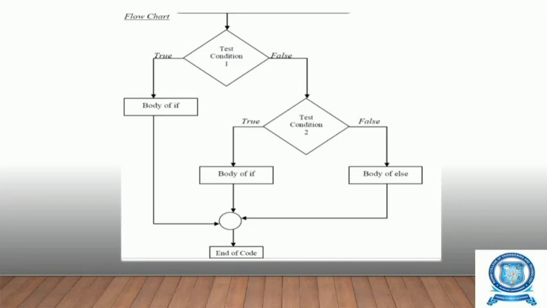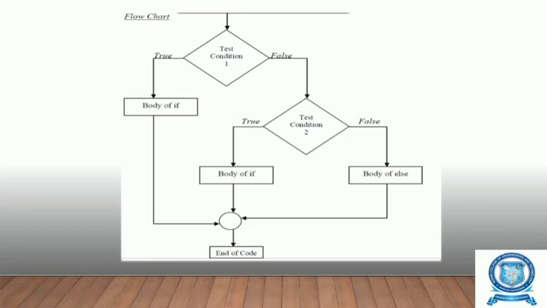This is the flow chart given to represent the nested conditionals. The first part, test condition 1, is the decision box for the if statement. If it is true, then the body of if will be executed and we come to the end of the code.